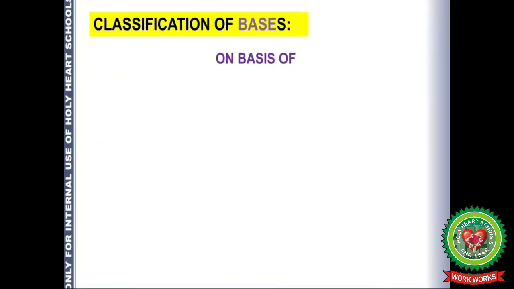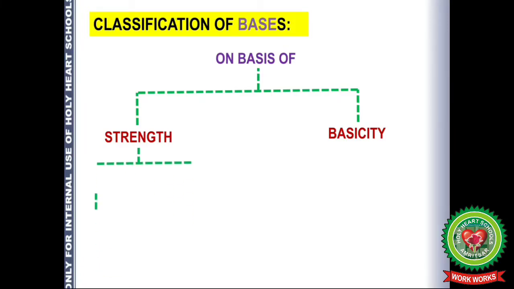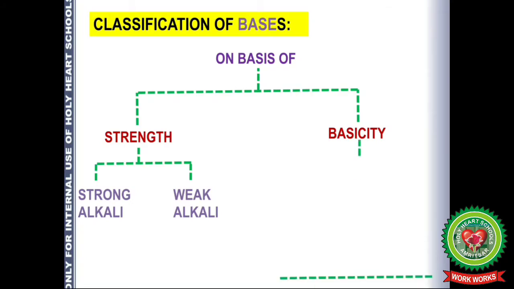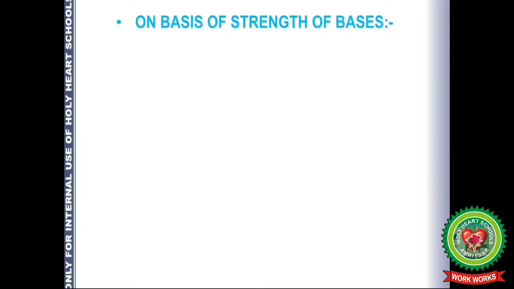Let's start with the classification of bases, and we will be classifying bases into two categories, that is strength and basicity. On the basis of strength, bases are further classified into strong and weak. We are specifying the word alkali because they are bases that are dissolved in water, and we are measuring their strength. And on the basis of basicity, the bases are classified into monoacidic base, diacidic base and triacidic base. First, let's start the classification on the basis of strength.